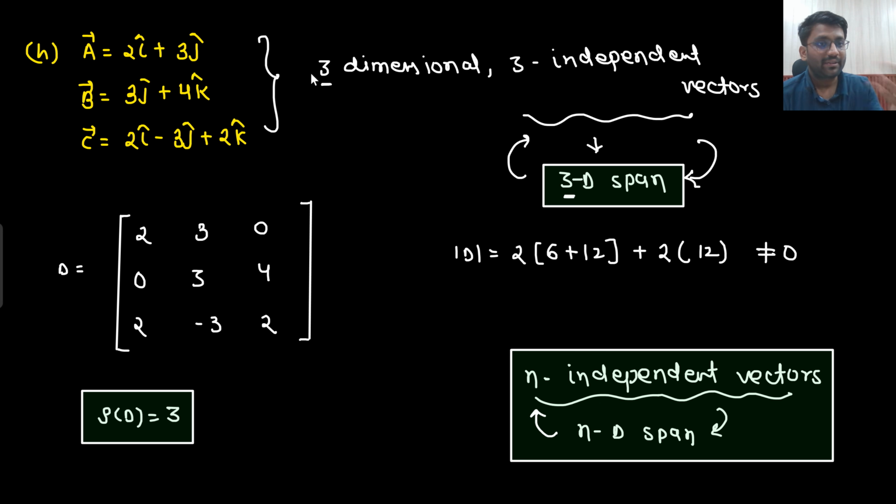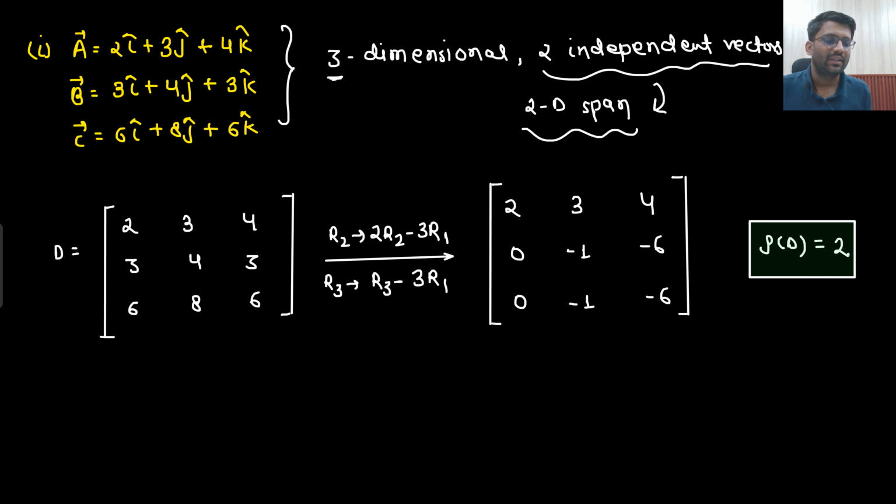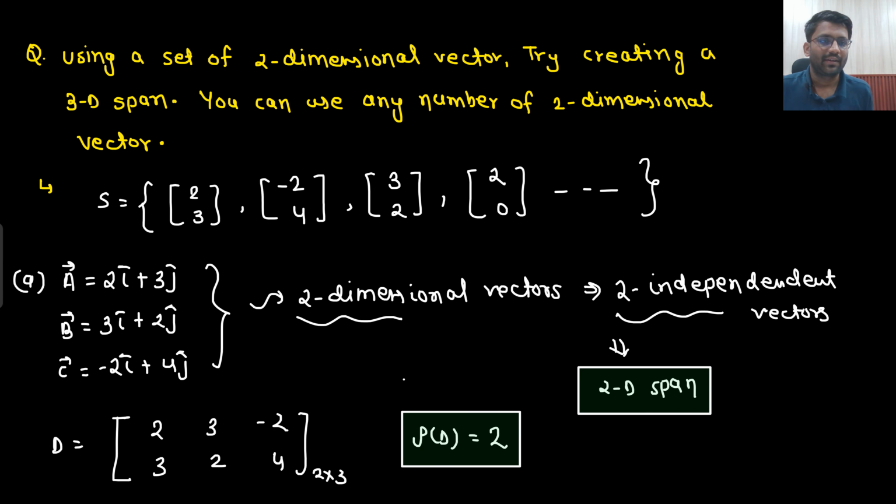Now I am having an n dimensional vector. Can I get an n minus 1 span? For sure. Let's say I am having n dimensional vectors with only 2 independent vectors. So what will be the span? 2D span. So span will depend on the number of independent vectors, and the number of independent vectors depends on the dimension. Everything is crystal clear. Again and again repeating the statement, and absolutely everything is clear.